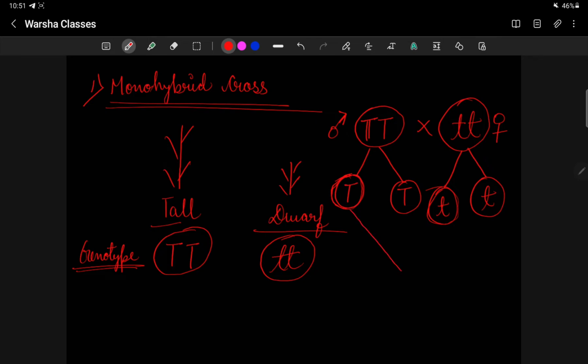When these two meet, what will happen? Capital T and small t, this is called the F1 generation. So this is the genotype.